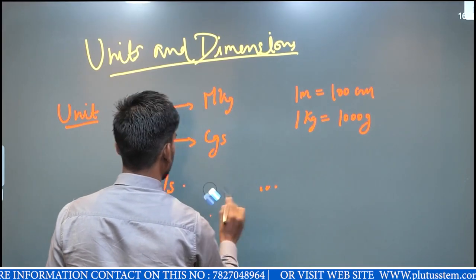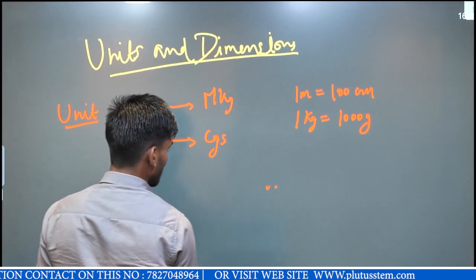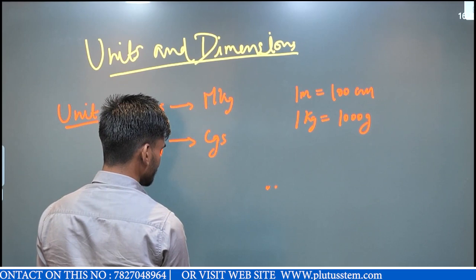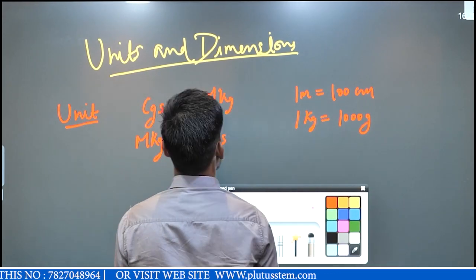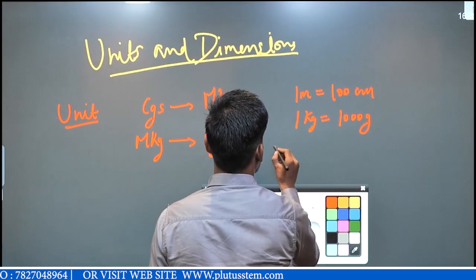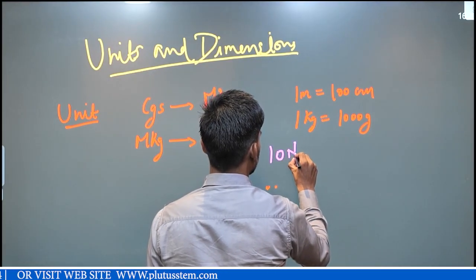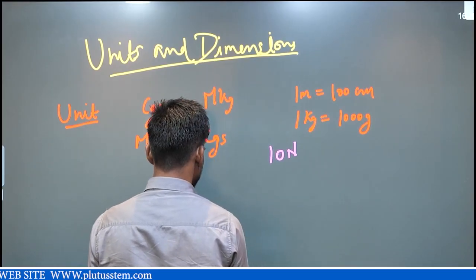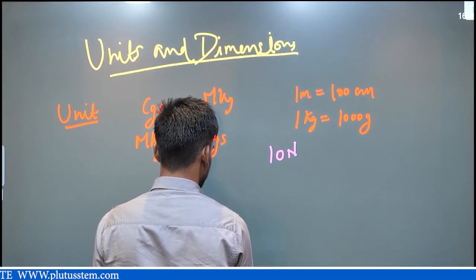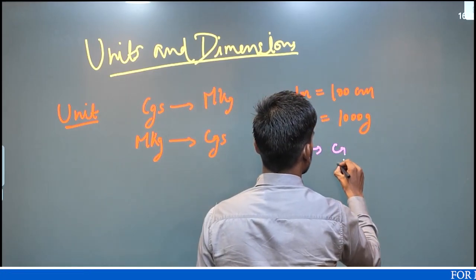Now see another example. I want to convert 10 Newton, which is in SI unit, to the CGS system.